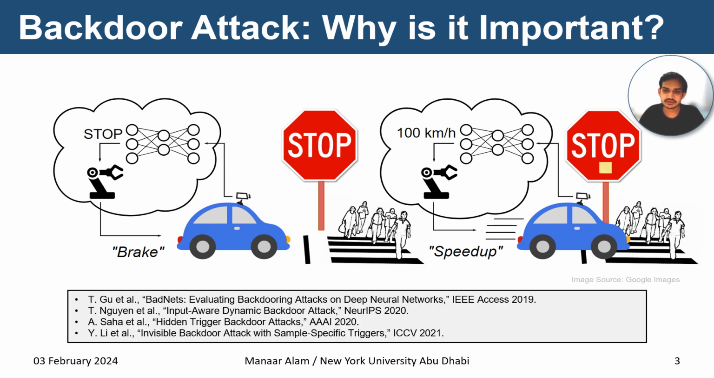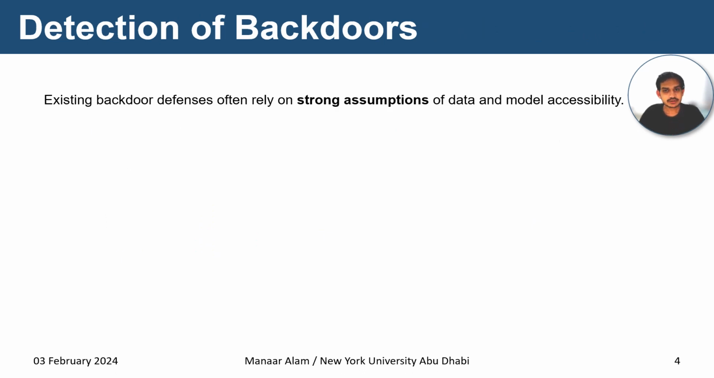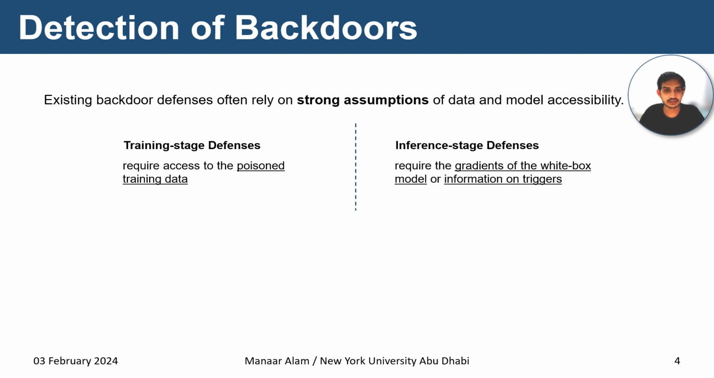In existing literature, several researchers have explored efficient ways to inject such backdoor behavior in a machine learning model. There have been some works which detect backdoor attacks in machine learning models, but such defenses often rely on strong assumptions of data and model accessibility. In the training stage defense, a defender requires access to the training data, whereas in an inference stage defense, a defender requires the gradient of a white box model or some information on triggers.